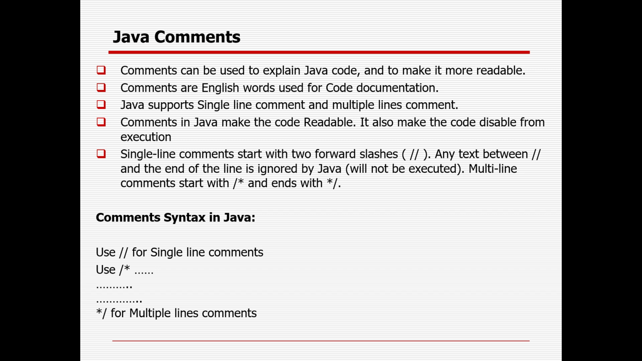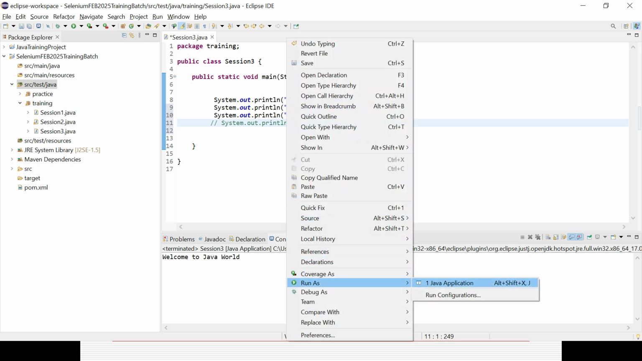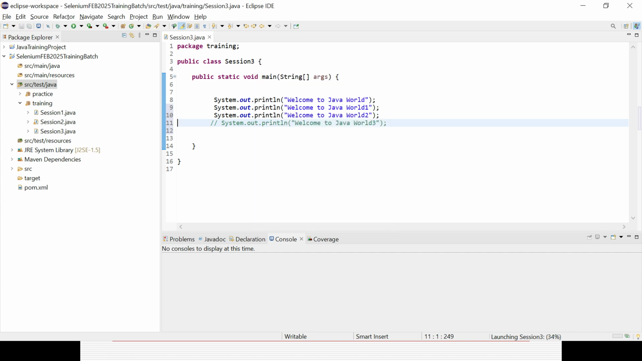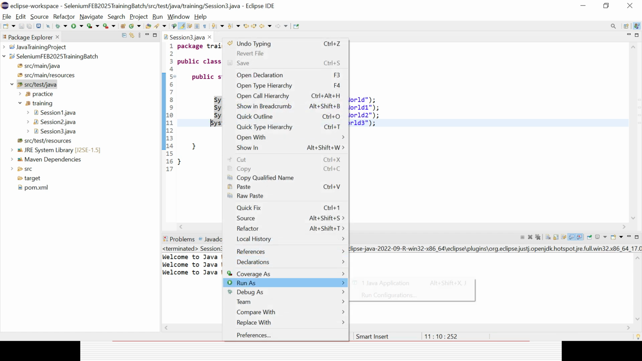Apart from that, comments are English words used for code explanation and documentation as well. Java supports single line comments and multiple line comments. Comments in Java make the code more readable. They also hide the code from execution. So if you comment something out, the code will be there, but it will not be executed. If you run the code now, only 2 lines will be executed, so World 1, 2 is printed, not 3. If you uncomment it again, then it will print. It is called a single line comment, only for a single line, in case you want to disable it from the execution.